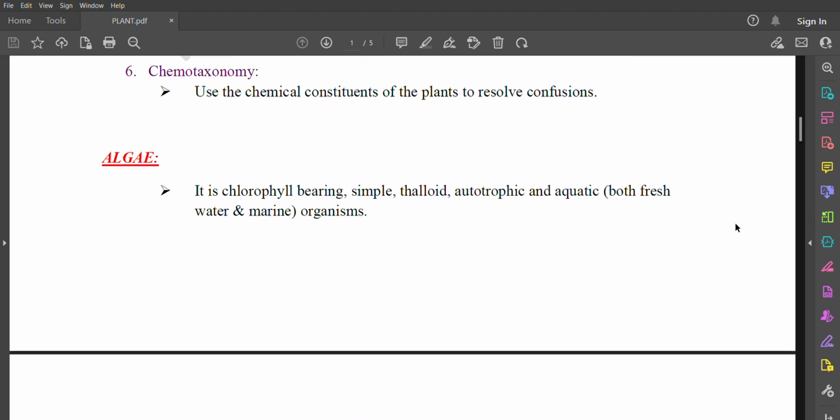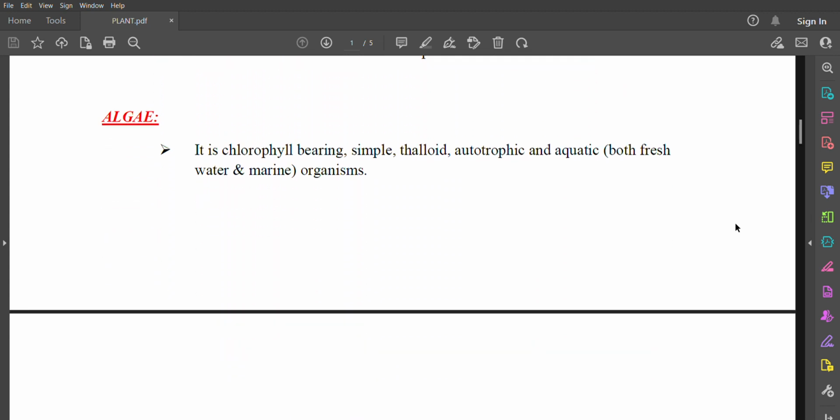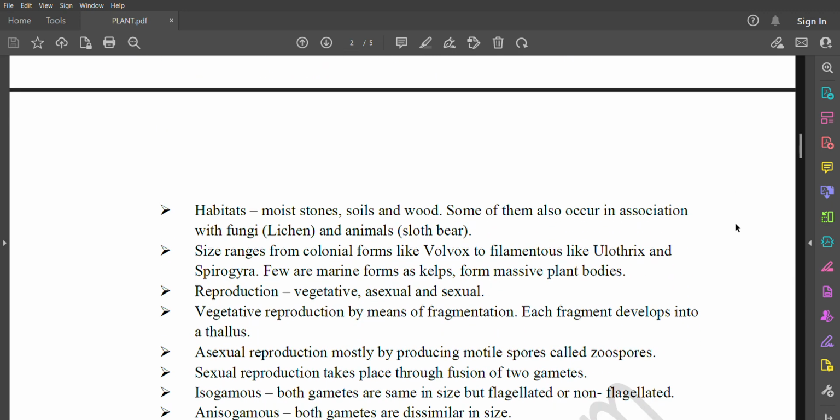Next, algae. It is chlorophyll-bearing, simple, thalloid, autotrophic, and aquatic, both freshwater and marine water organisms. Habitats: moist stones, soils, and wood. Some of them also occur in association with fungi, for example lichen, and animals, for example sloth bear. Size ranges from colonial forms like Volvox to filamentous like Ulothrix and Spirogyra. Few marine forms, such as kelps, form massive plant bodies.